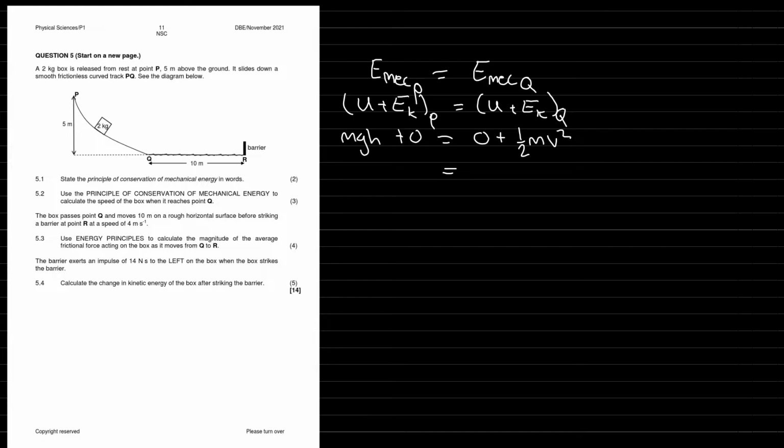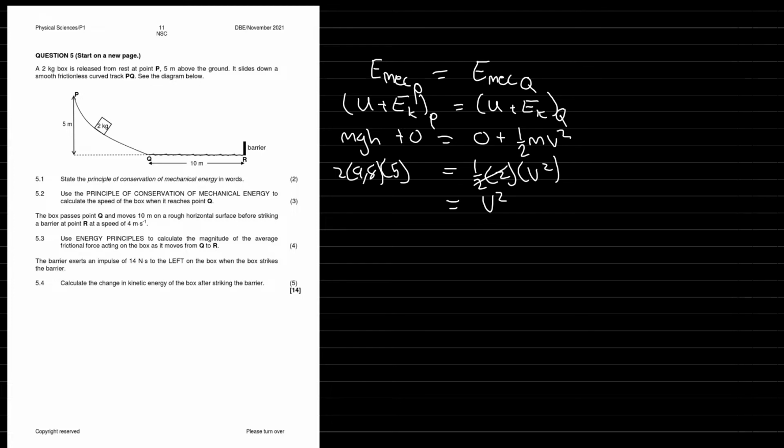We're calculating that velocity. So the mass of this object is 2 kilograms. The gravitational acceleration is always 9.8 on Earth. And the height is 5 meters. That is equal to half times 2 times the velocity squared. We don't have to divide by anything, because that cancels out, which means v squared is equal to that sum there.